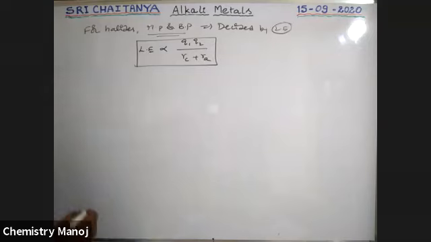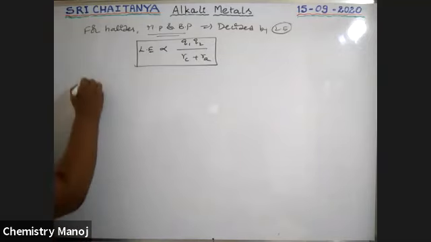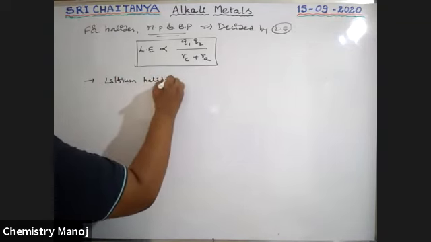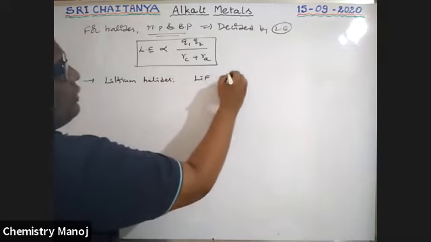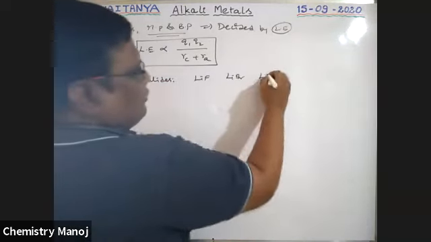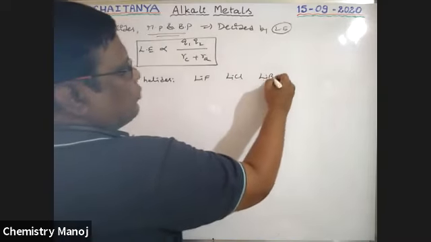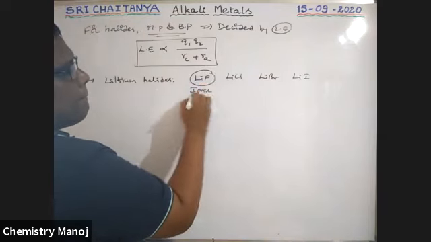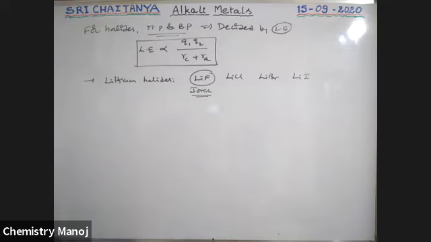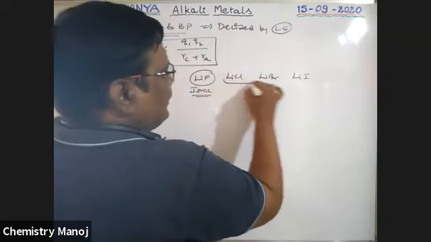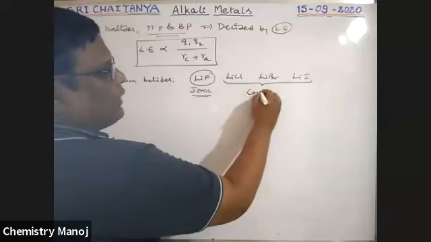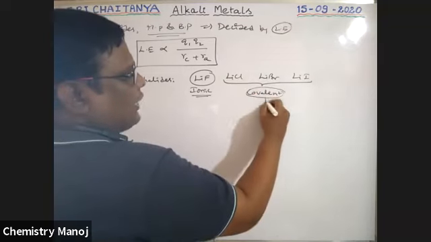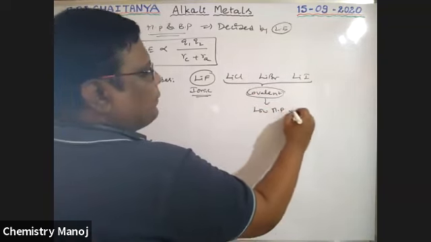So generally boys, lithium halides. What are those lithium halides? Lithium fluoride, lithium chloride, lithium bromide, lithium iodide. Lithium fluoride is only ionic in nature, but the remaining three halides of lithium are covalent. Because these are covalent, they have low MP and BP values.